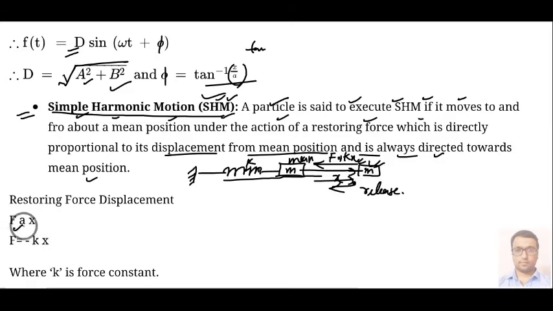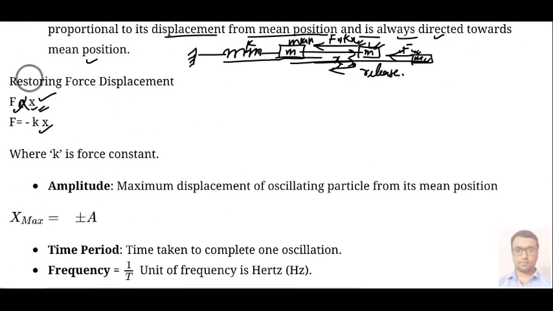So this force is proportional to x, it is proportional to displacement. If you stretch by a higher distance or a larger amount, then a larger force will act on this particle. So F is directly proportional to x. And here the negative sign shows that the direction of force is opposite to the direction of displacement, and vice versa.